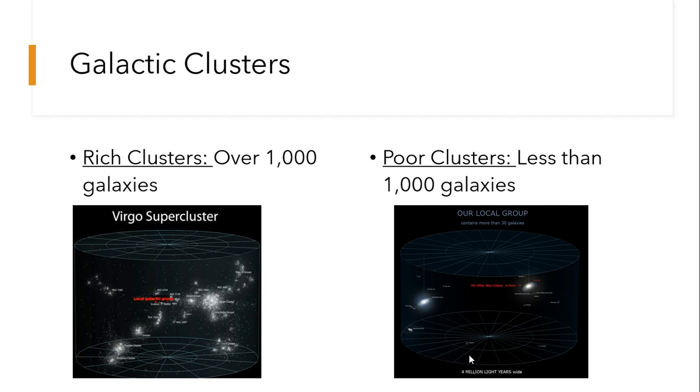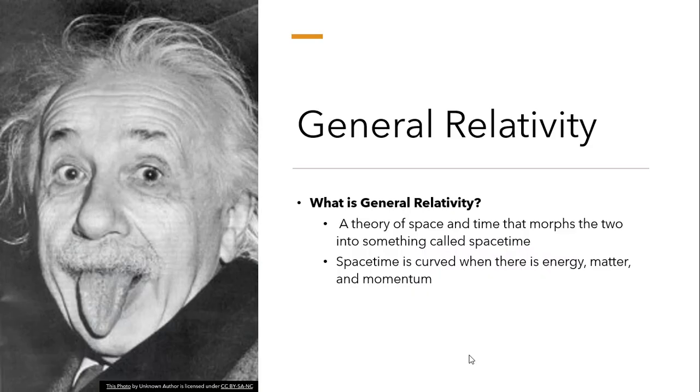Galaxy clusters also exist in our universe. Rich clusters have over 1,000 galaxies, and poor clusters have less than 1,000 galaxies. The Virgo supercluster has roughly 2,000 galaxies, making it a rich cluster, while our local group only has about 30.